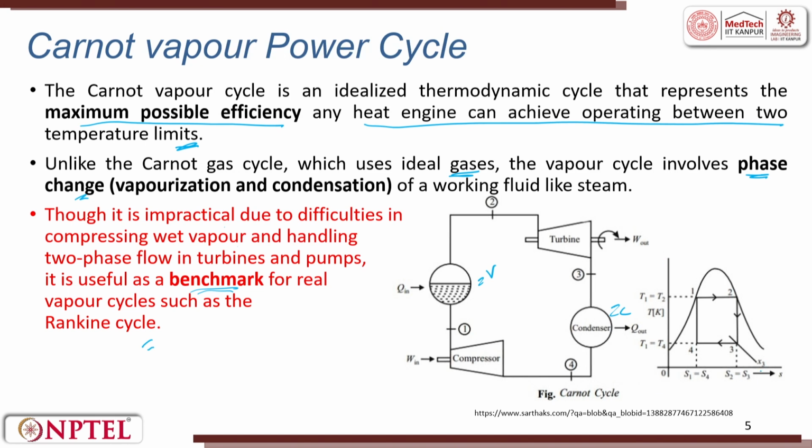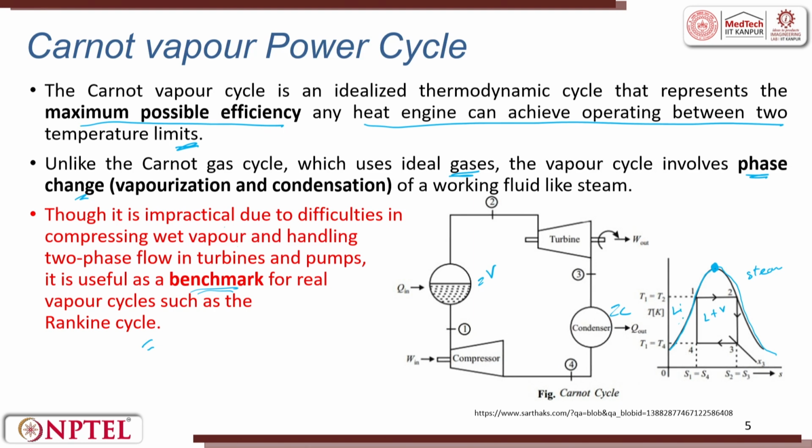When we plot the TS diagram, that is what I said here, operating between two temperature limits. You have a TS diagram, you can see here the temperature. First, this is a normal curve, you know what it is. So, here it is steam, here it is liquid, and inside this is liquid plus vapor. Vapor is the steam, right. So, here is a critical point. This is the TS diagram which shows at what stage the working fluid is in which state.